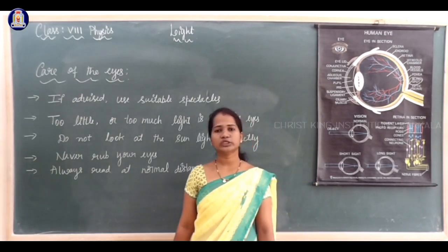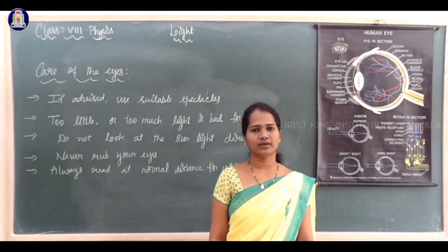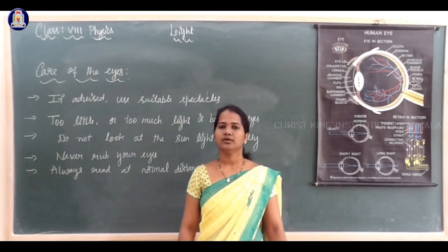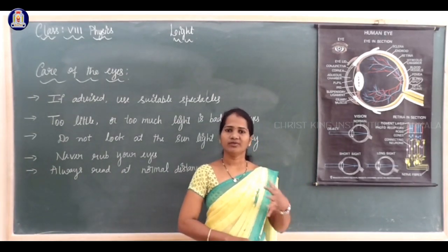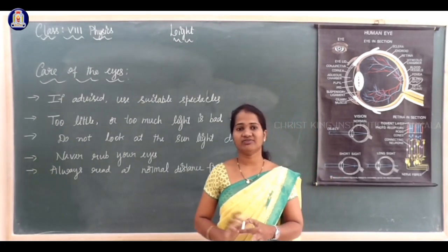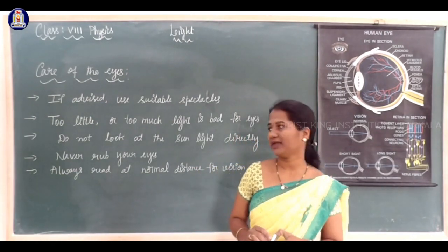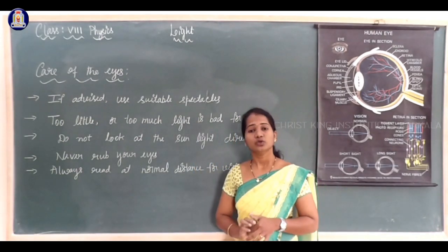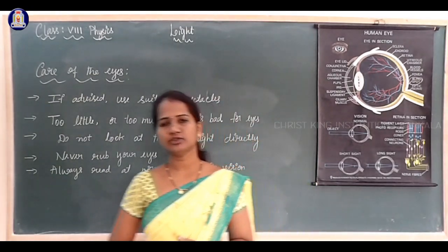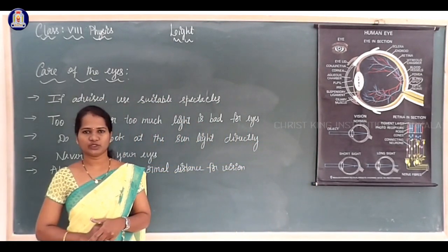Eyes are the most important sense organs. So how to take care of eyes? For example, if we have any eye problem, we have to consult an eye specialist. If advised, we have to use suitable spectacles on the advice of the eye specialist.